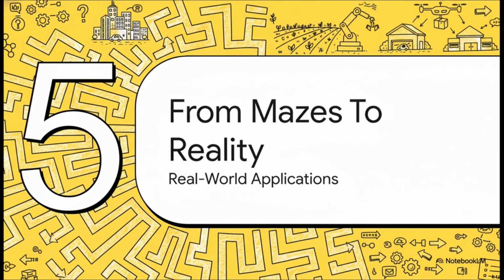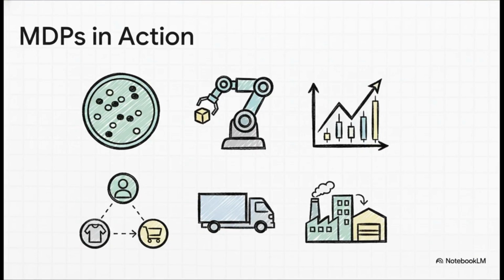So, a robot finding cheese. Cute. But let's see how this simple idea blows up to solve some incredibly complicated real-world problems, because, as you can imagine, it's not just about finding cheese. The amazing thing is how flexible this framework is.